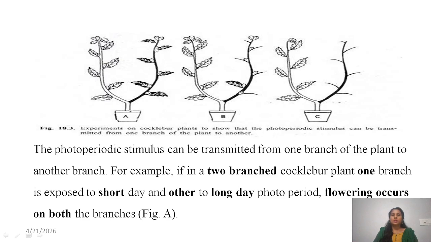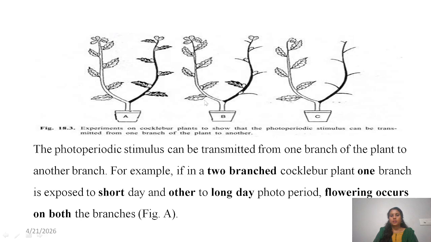That hormone is responsible for flowering. That hormone, whatever it is, is synthesized in the leaves, transfers from one place to another place and stimulates flowering in the entire plant. This conclusion they got from this branching experiment.